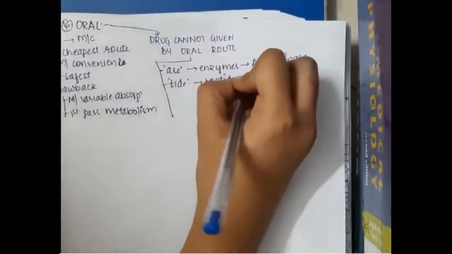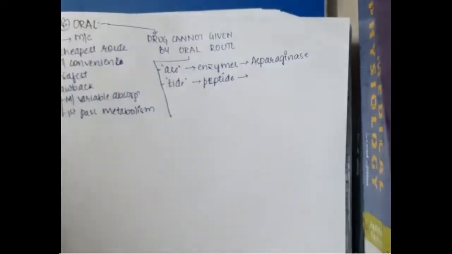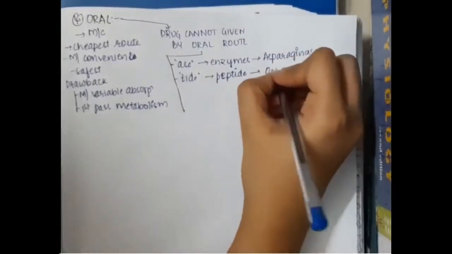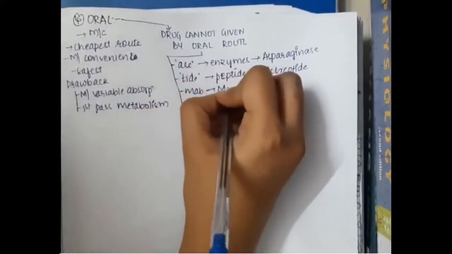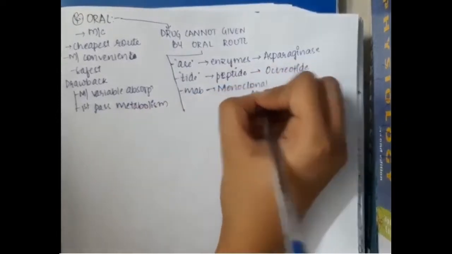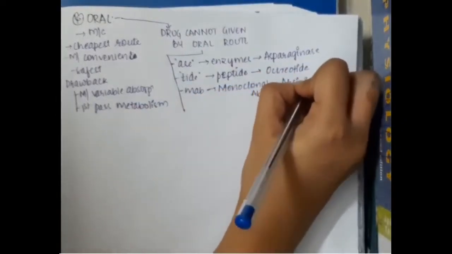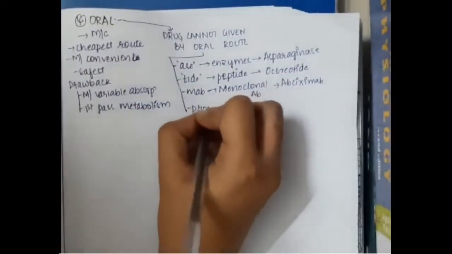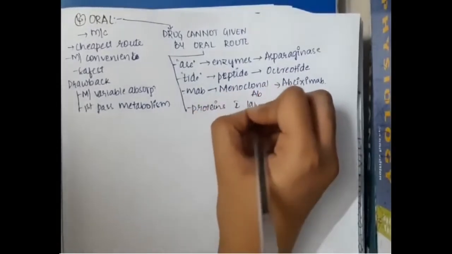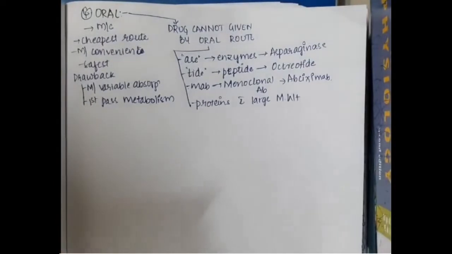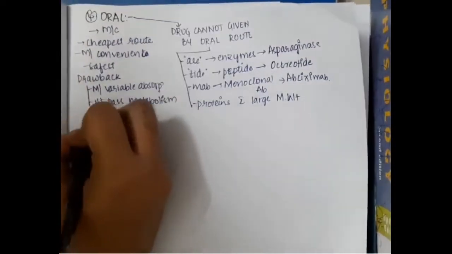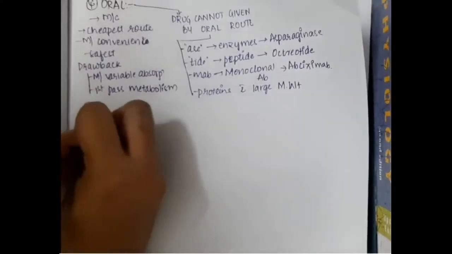The drugs ending in tides, like peptides such as octreotide, cannot be given, and the drugs ending with MAB, which are monoclonal antibodies like abciximab, also should not be given. And there are certain proteins with large molecular weight which are not given. These drugs are not given because all these are proteinaceous in nature and they are degraded.